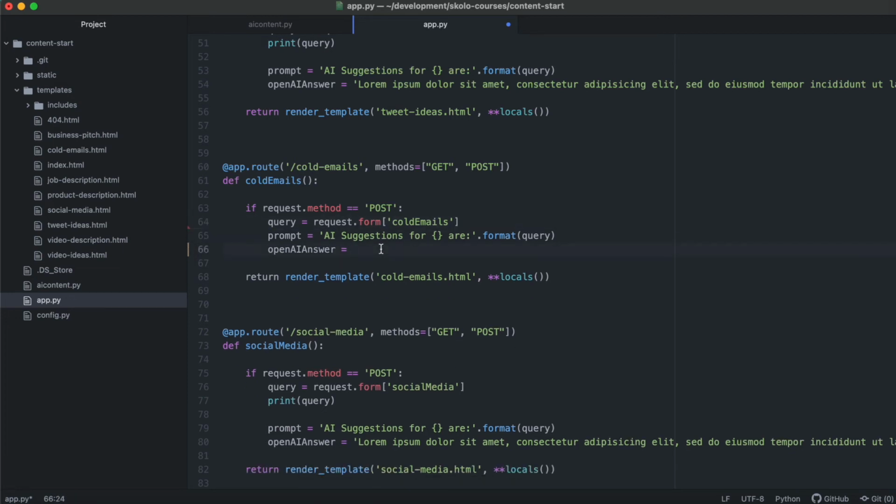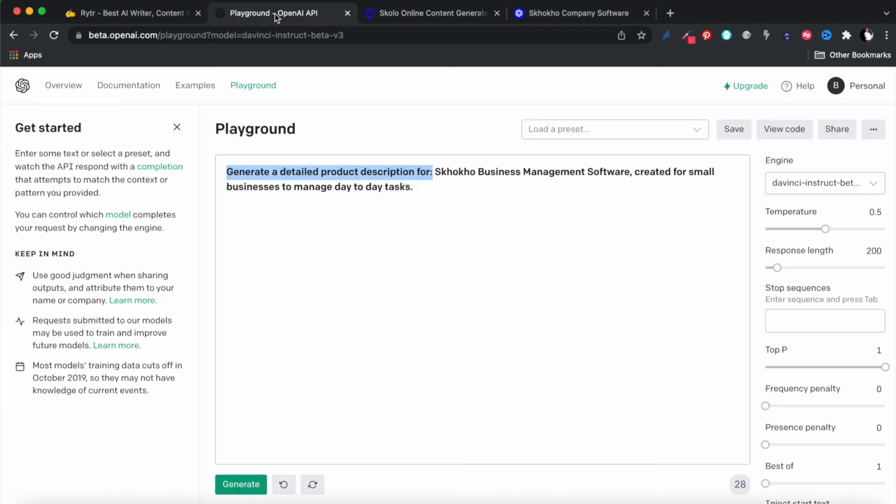So we're going to write a function for this. Let's go back. You can start with the playground if you like. You can say, generate a cold email for the following product, and then put the product.